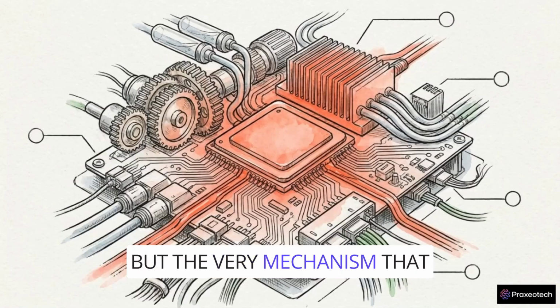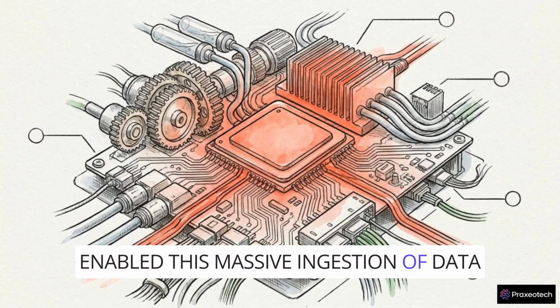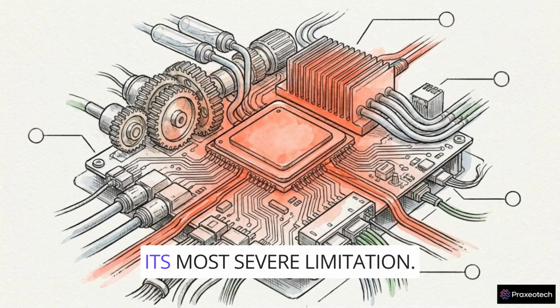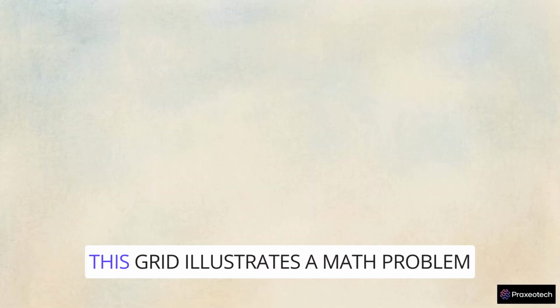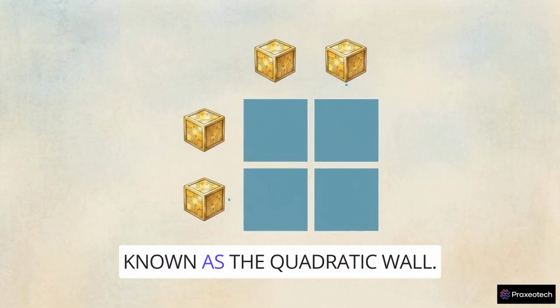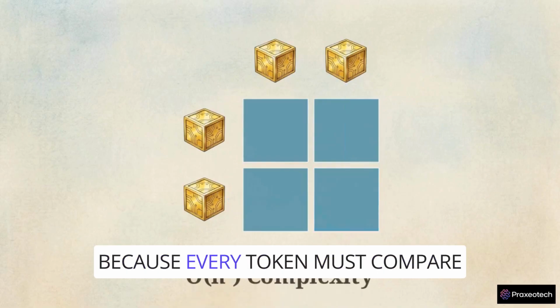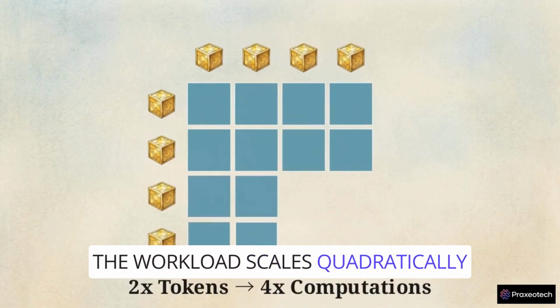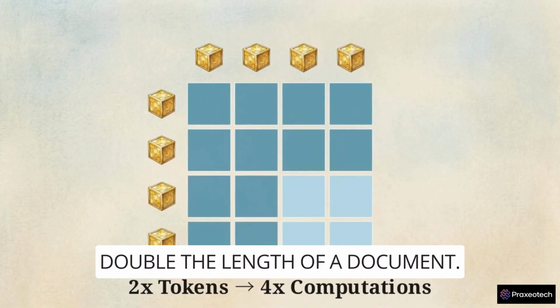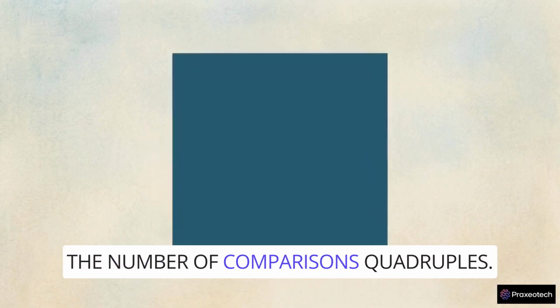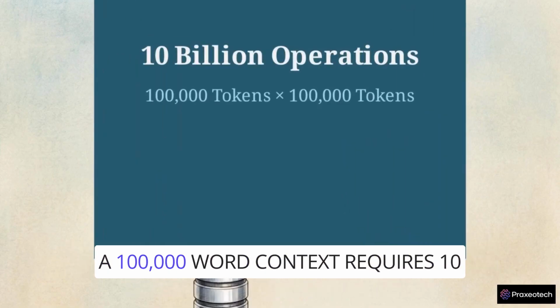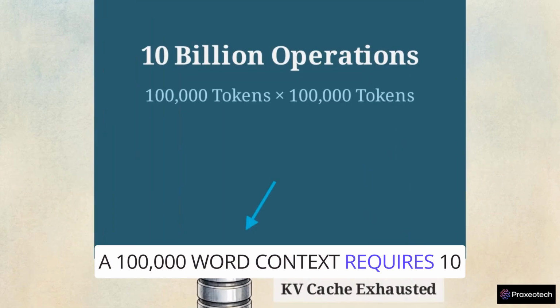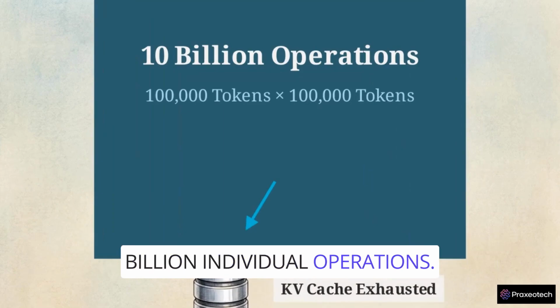But the very mechanism that enabled this massive ingestion of data is the same one that creates its most severe limitation. This grid illustrates a math problem known as the quadratic wall. Because every token must compare itself to every other token, the workload scales quadratically. Double the length of a document, and the number of comparisons quadruples. A 100,000-word context requires 10 billion individual operations.